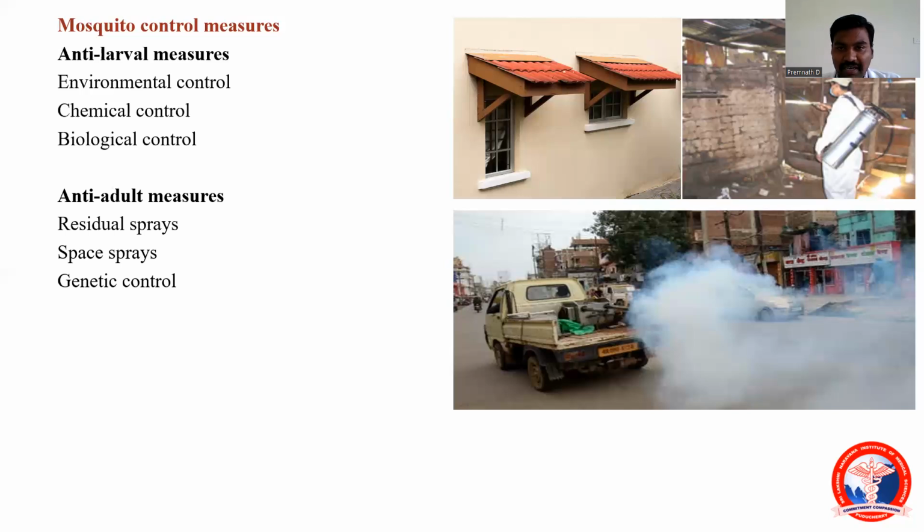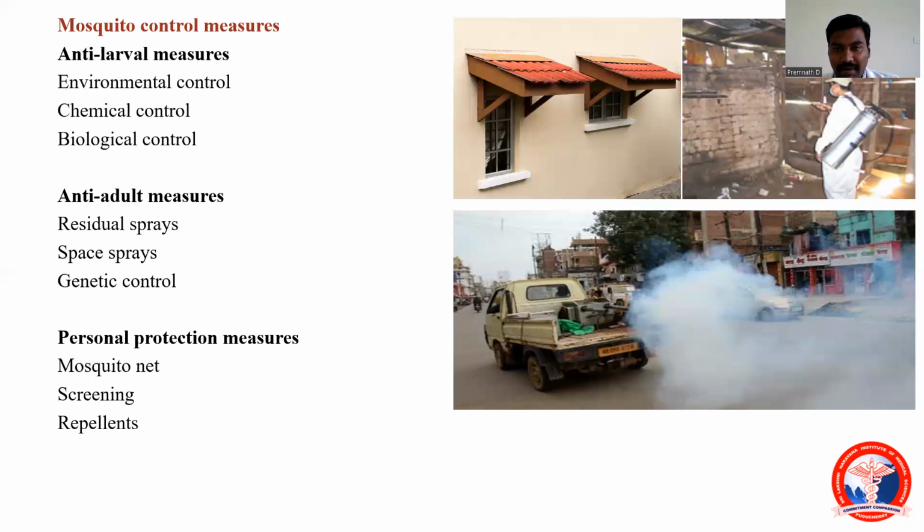If you are interested, go back and read about the Wolbachia project. And third thing, we have dealt with the larva, we have dealt with the adult. Now we need to protect ourselves. So what are the personal protection measures? That is mosquito net, screening and repellents.